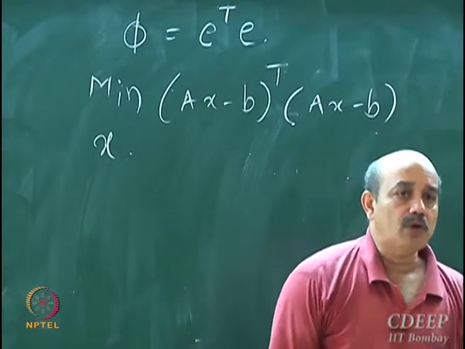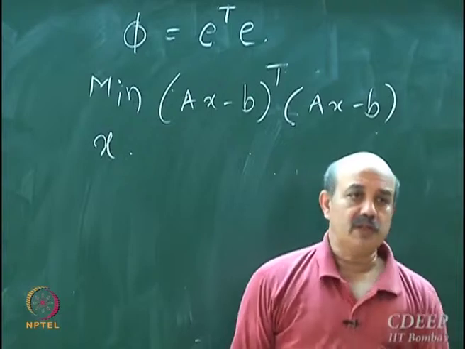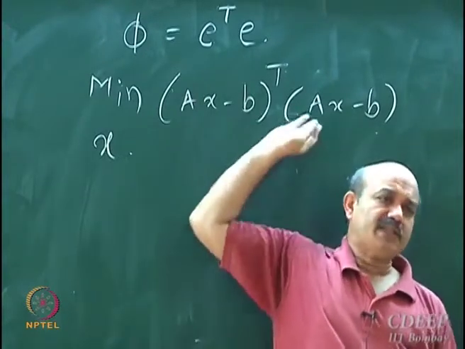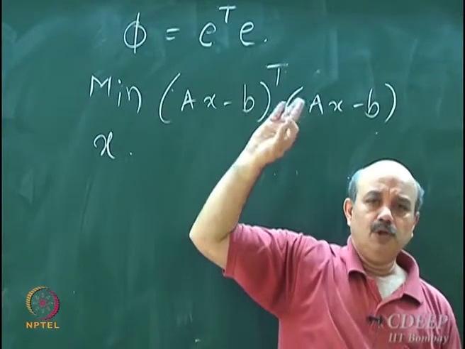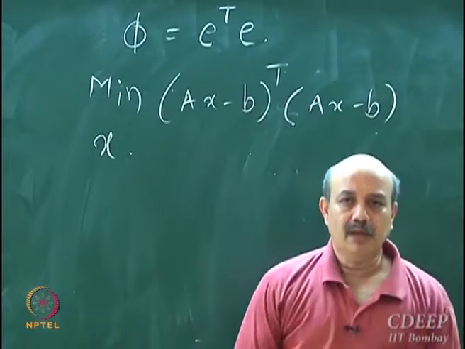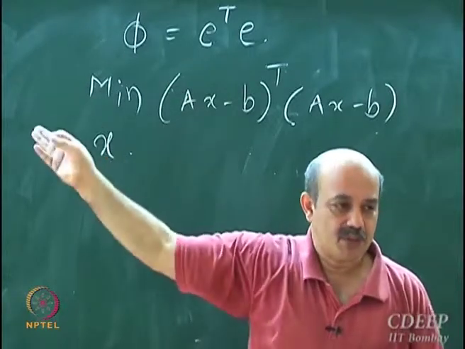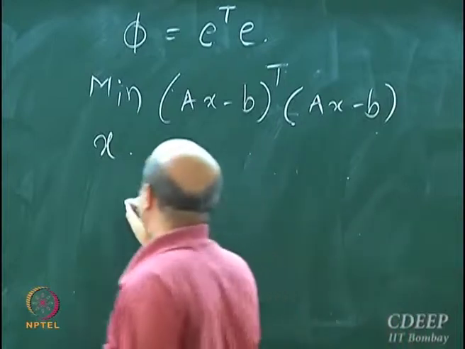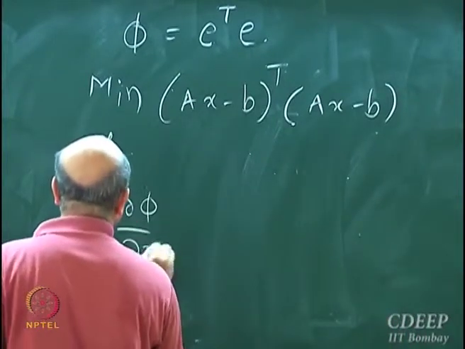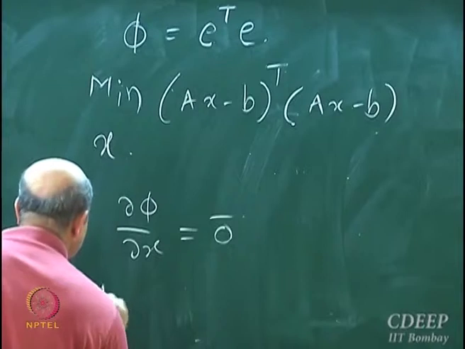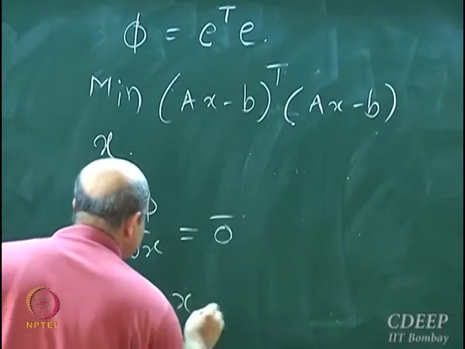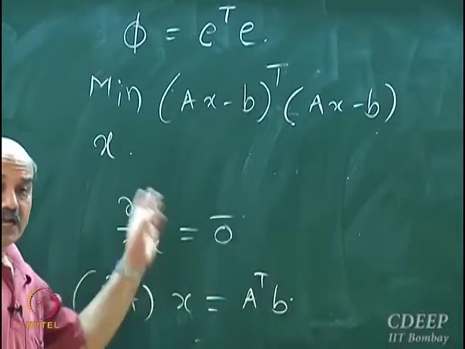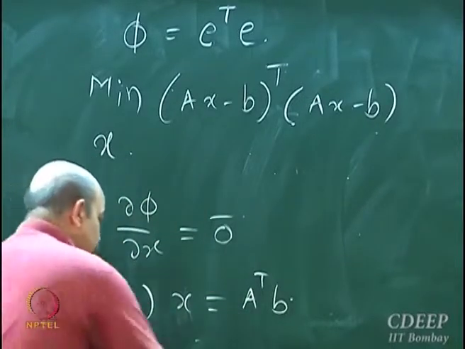Well, you will say that if you apply the necessary condition for optimality, dou phi by dou x equal to 0, then you will get A transpose A x is equal to A transpose b. I don't want to solve this. I don't want to go by this route. I want to go iteratively.